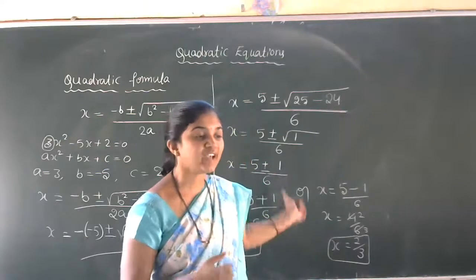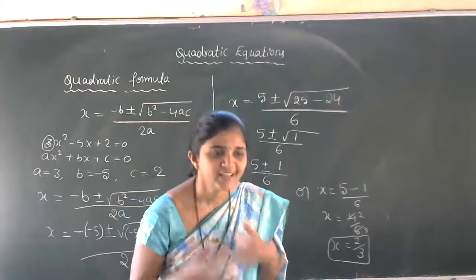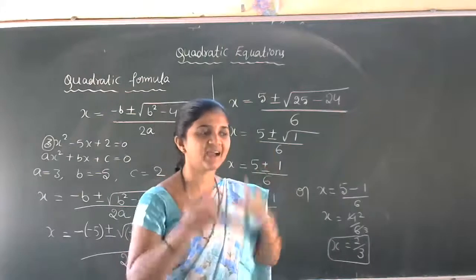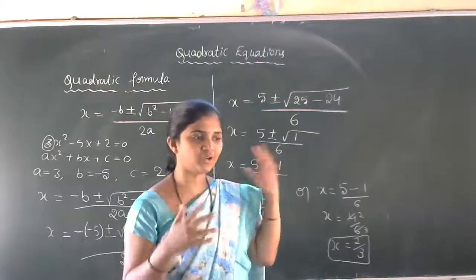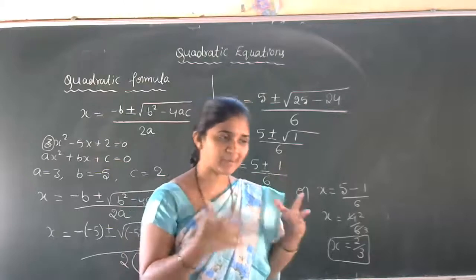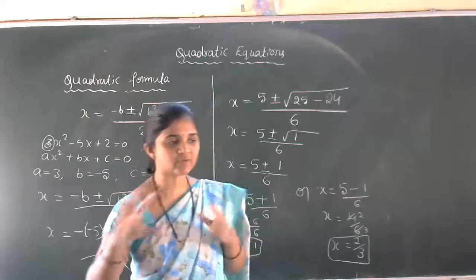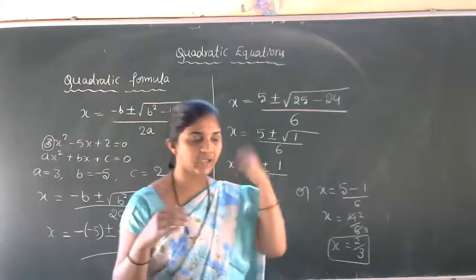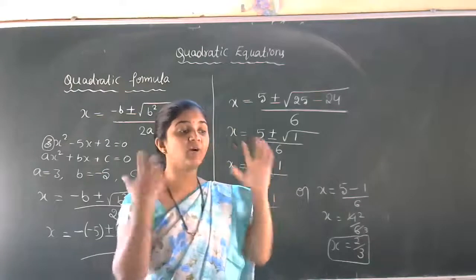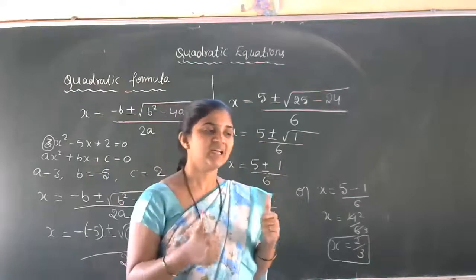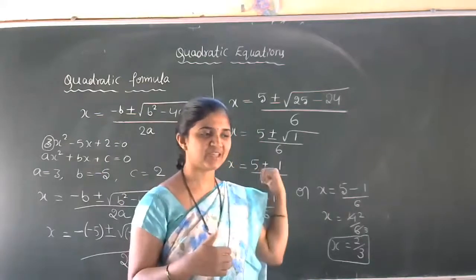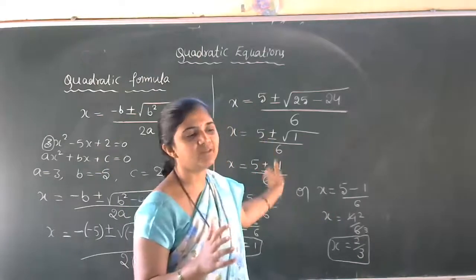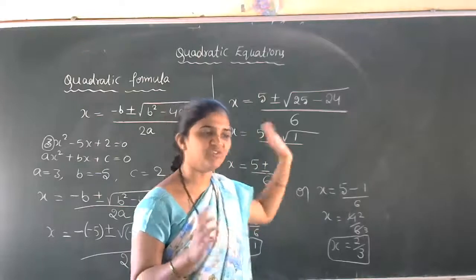So here we can avoid mistakes. This method is very comfortable because mistakes are very few compared to the factorization method and the completing square method. Actually, the completing square method is a little bit lengthy method. When we discuss that, you will feel it. Then after learning all the three methods, you will give the judgment that this method is the easiest. Always students prefer to solve this type of problem using the formula method only.